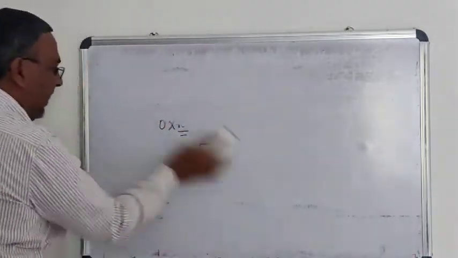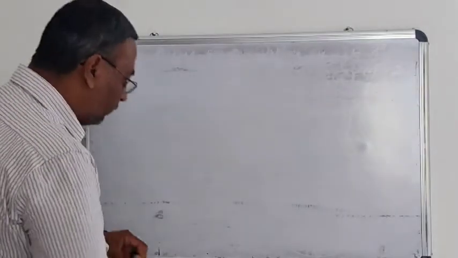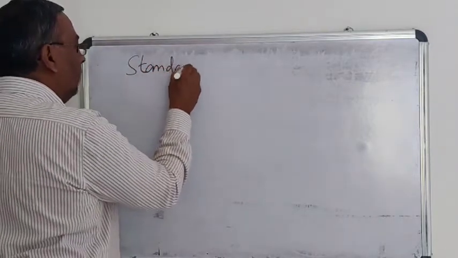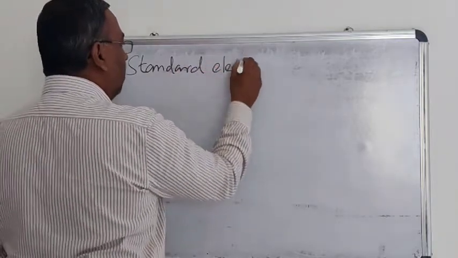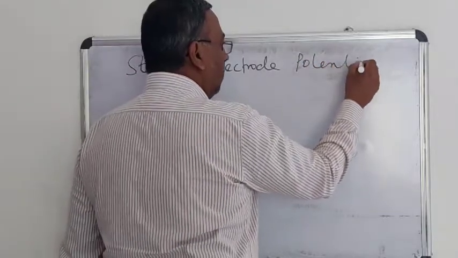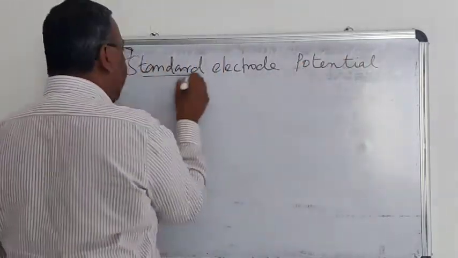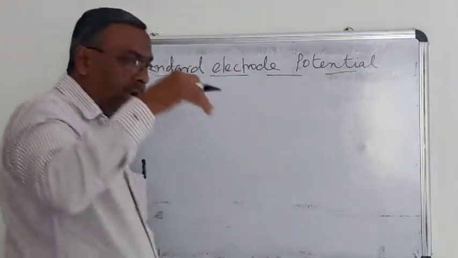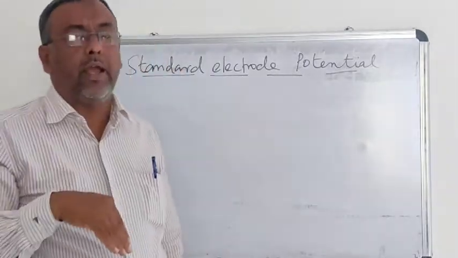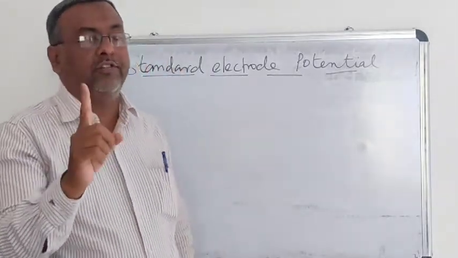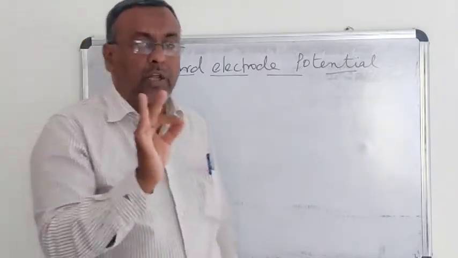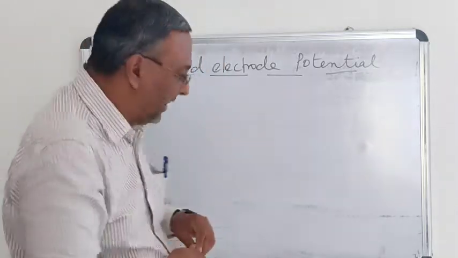Okay, in the case of standard electrode potential, when an electrode is in contact with a solution containing its own ions of unit concentration and at 25 degrees centigrade, the potential developed on that electrode is called standard electrode potential.